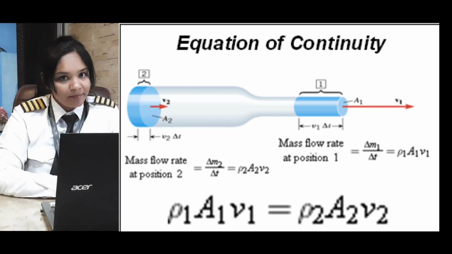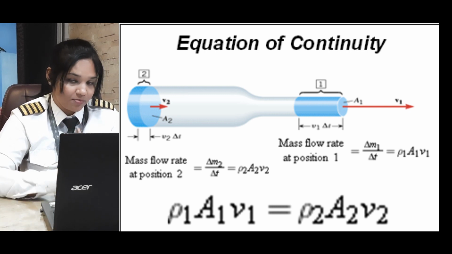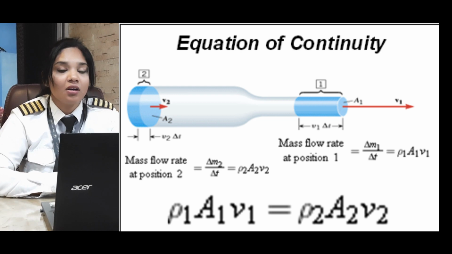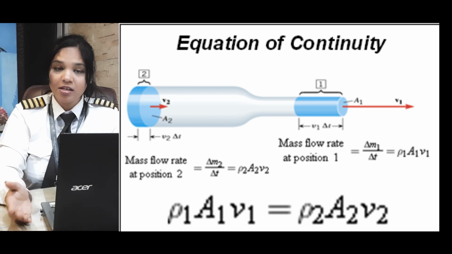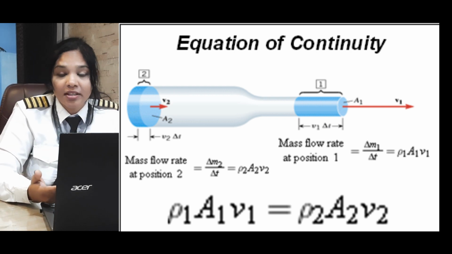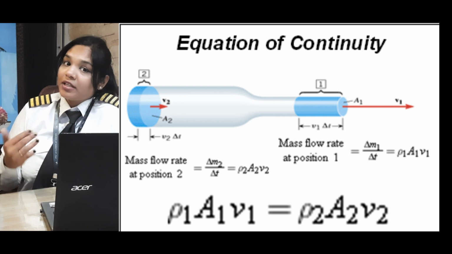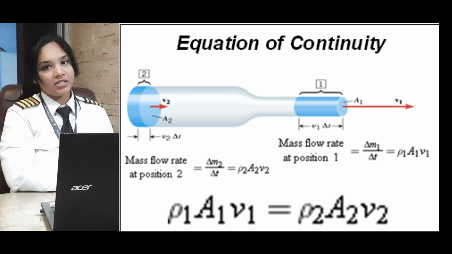Now let's say you reduce the cross-sectional area of this particular pipe. If the area is reduced, in order to keep the mass flow constant, something has to increase, because we are reducing the area, right? So in an incompressible ideal fluid, the velocity will start to increase. So this is your principle of continuity.